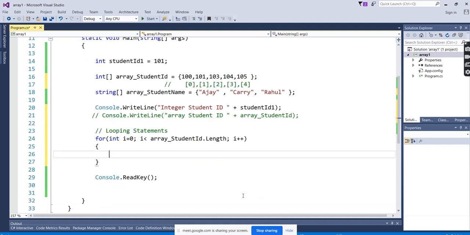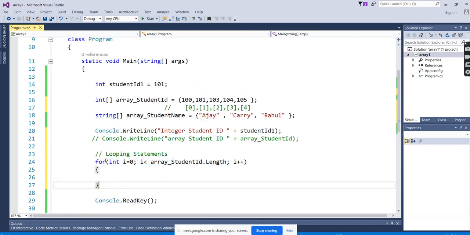So we created the syntax, right? For the for loop syntax, we have for, the initialization value, the condition, the iterator, followed by the opening and closing brackets. Okay, for loop is ready. We create the for loop. In between the brackets here is the body of the for loop.